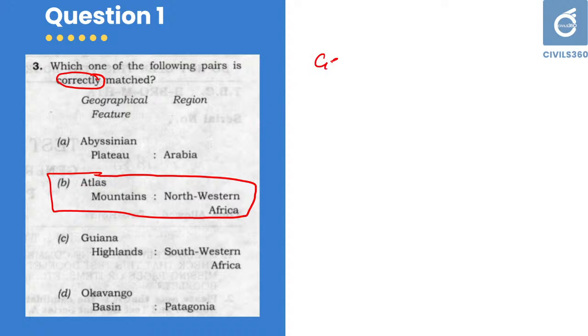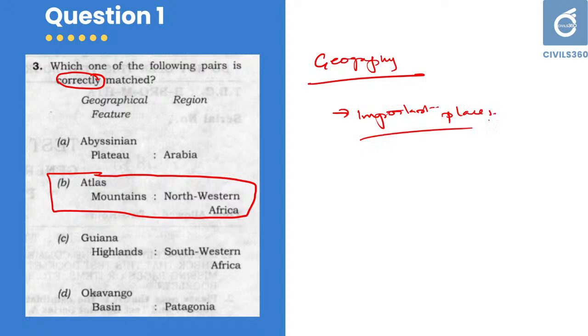Whenever you read geography, you go through the important places of the entire globe, that is the world. Go through the important plateaus. For example, there are steppes, there are plateaus, there are highlands. These things can be learned from Goh Cheng Leong and also from various geography books. Just go through these ideas and build an understanding of these kinds of questions.